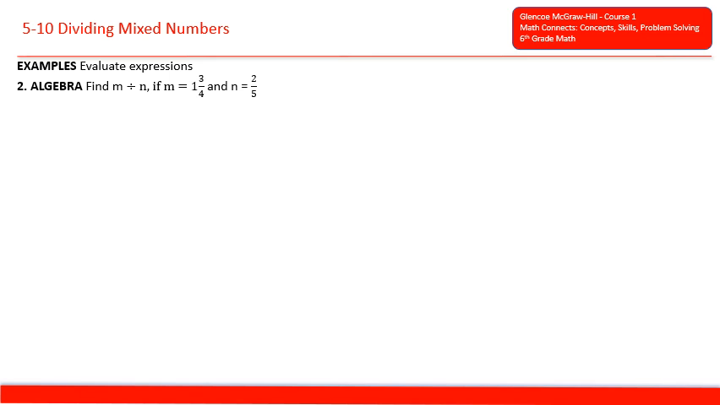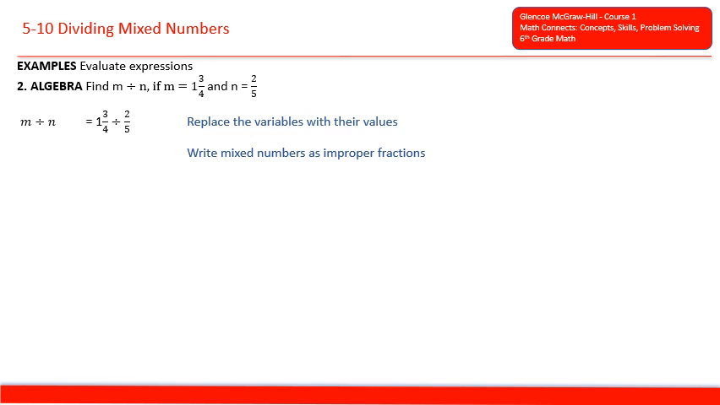Examples, evaluate expressions. Find m divided by n if m equals 1 3/4 and n equals 2/5. So we have m divided by n. We'll just replace the variables with the mixed number and fraction. Then we will write the mixed number as an improper fraction. So 1 3/4 becomes 7/4 divided by 2/5. And then we will multiply 7/4 by the reciprocal of 2/5, which is 5/2.